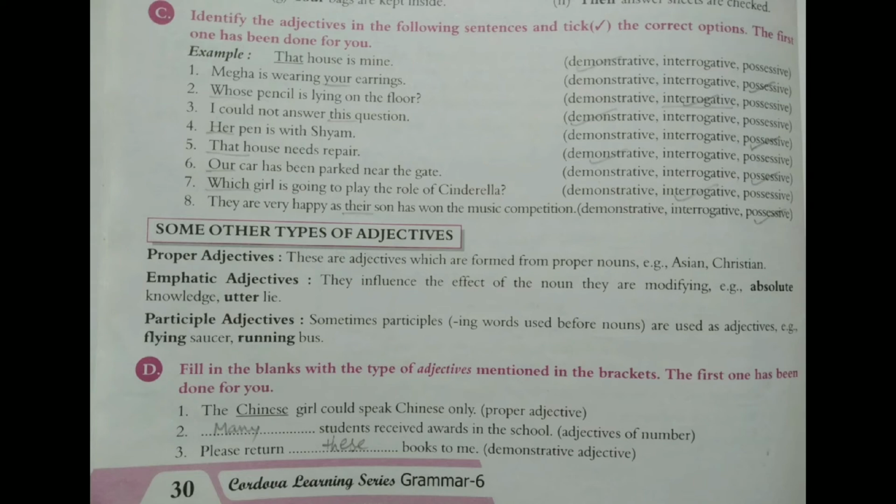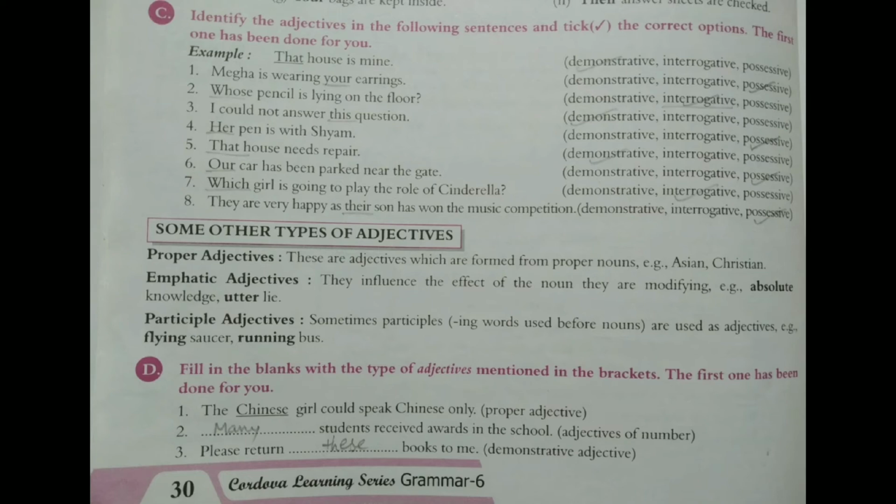They both are verbs, but here they are used as adjectives. So when we add ing to verb, it becomes participle adjectives and they can be used as adjective to identify any noun. So flying saucer and running bus.